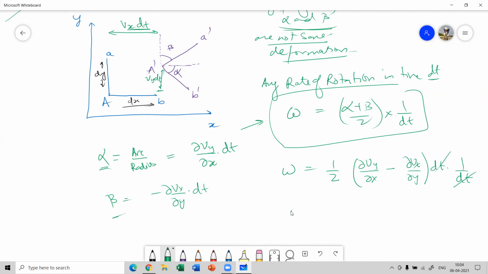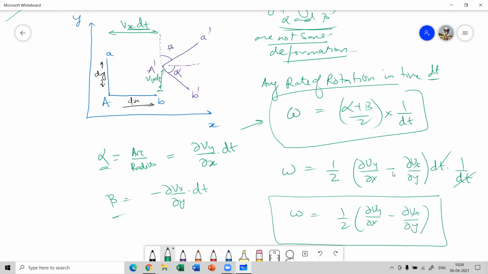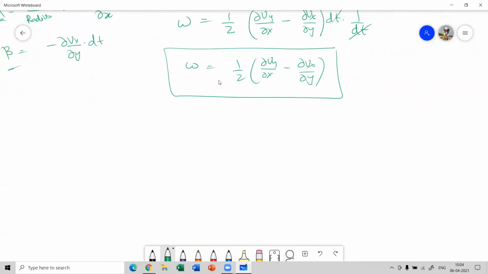So the omega comes out to be half of del Vy by del x minus del Vx by del y. This equation is a very important equation. It's known as the equation of vorticity.